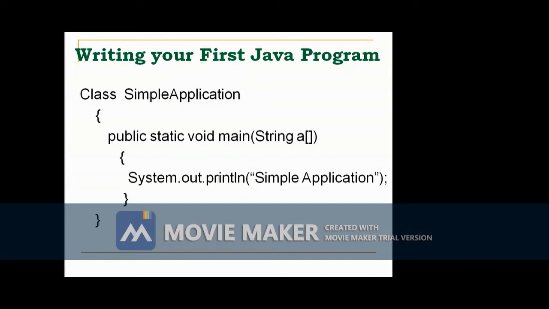Next one is void. Void means the function does not return any value, so the return type is void. Then the name of the function is main. System is Java's built-in class. Out is a static member of the System class. Println is a method of the out instance. So we invoke the println method using System.out.println. Out is a static member of the System class, and println is a method of the out object.